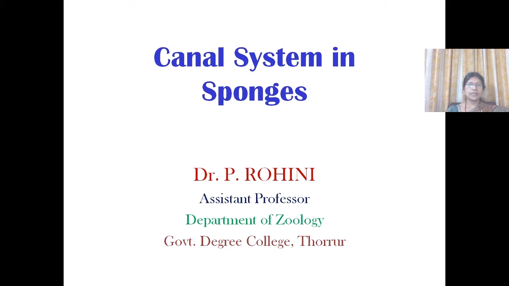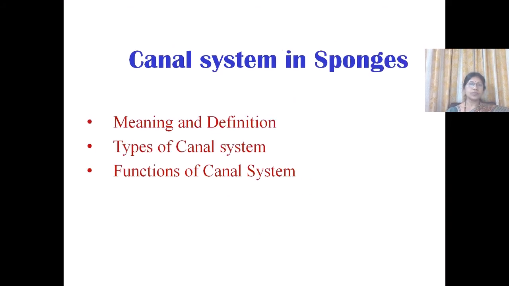The lesson is from Animal Diversity of Invertebrates. The topic is canal system in sponges. This lesson enables the learners to know and understand the meaning and definition of canal system, types of canal system, and functions of canal system.